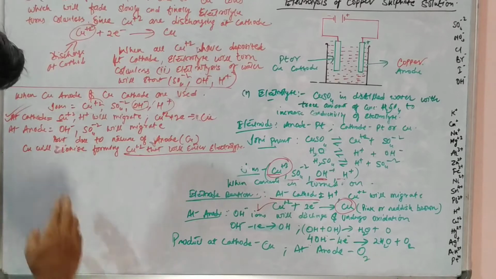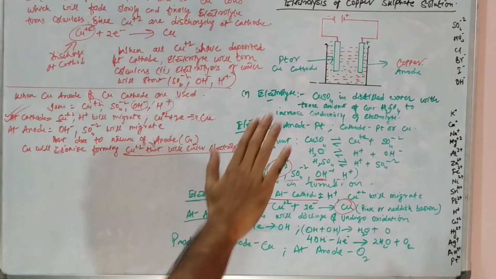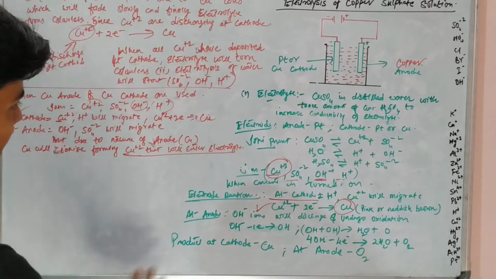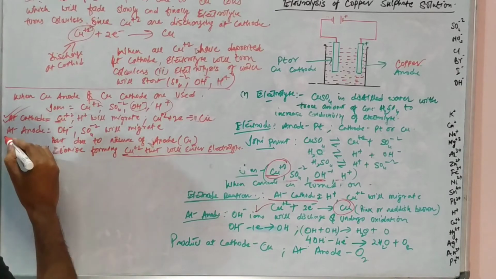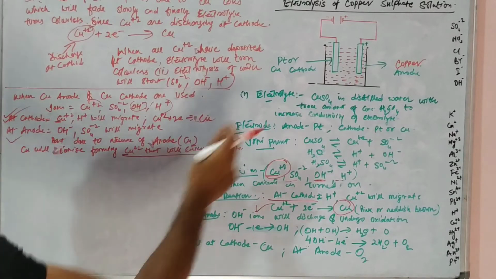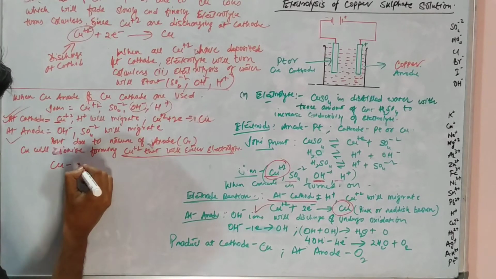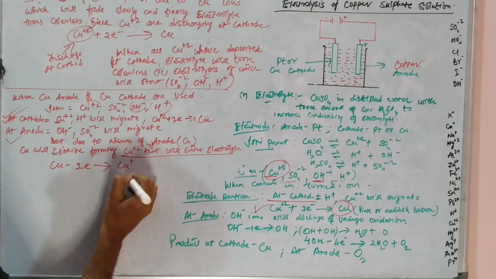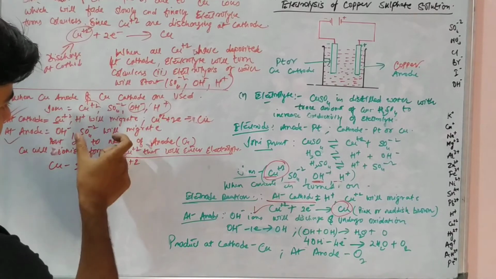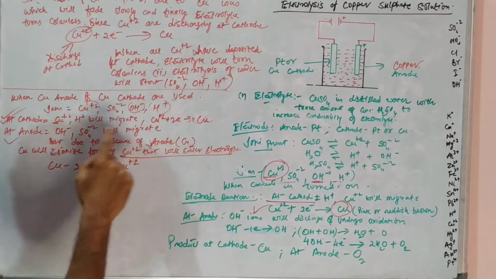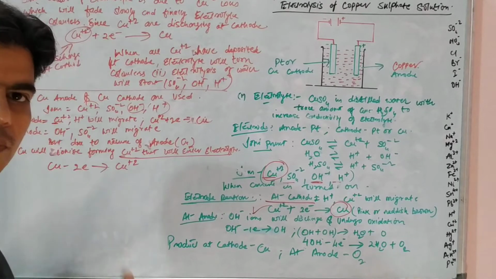But at the anode, which is of copper, the reaction that is occurring is this.